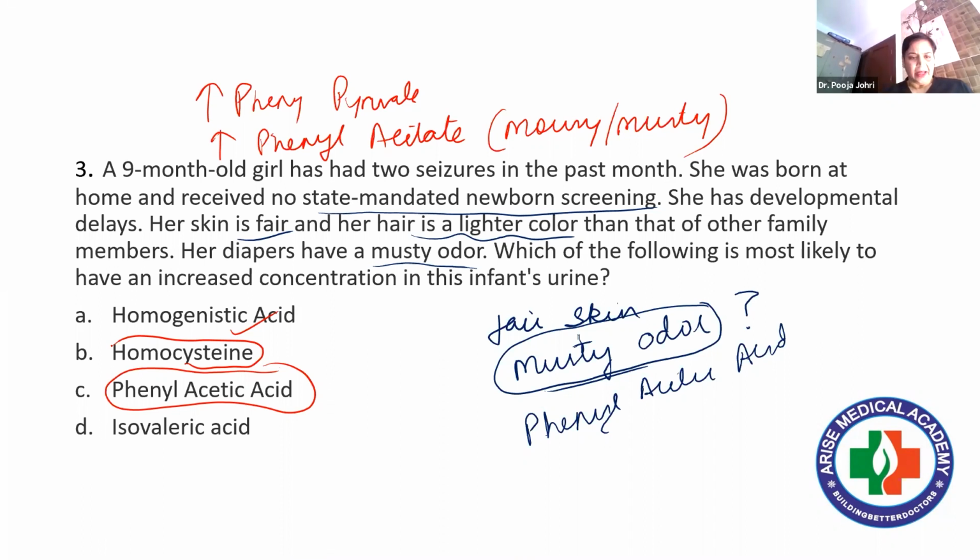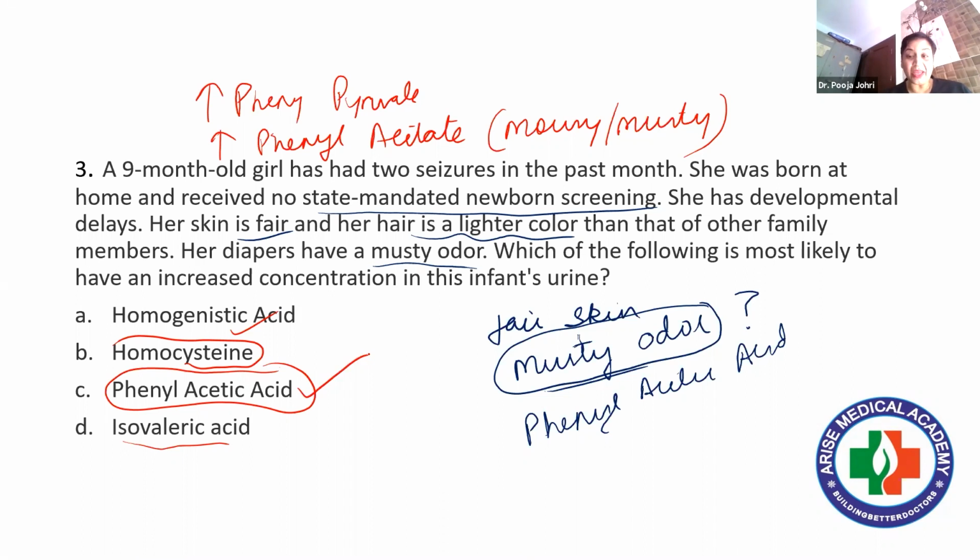Then isovaleric acid. It is related to the metabolism of branched-chain amino acids. When isovaleryl-CoA dehydrogenase is absent, isovaleric acidemia is there. But again, it does not give a musty odor. This characteristic musty odor is due to the accumulation of phenylacetic acid or phenylacetate. This is a very important question, and it has been asked in AIIMS PG also. When you are preparing for your NEET PG exam, this is a very standardized question. So I hope the explanation of this question is clear to you.